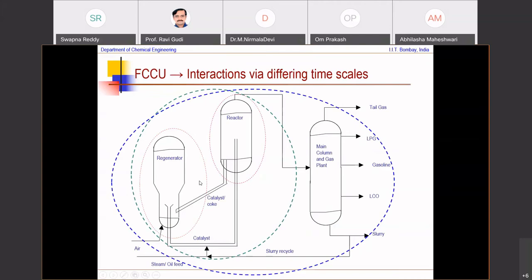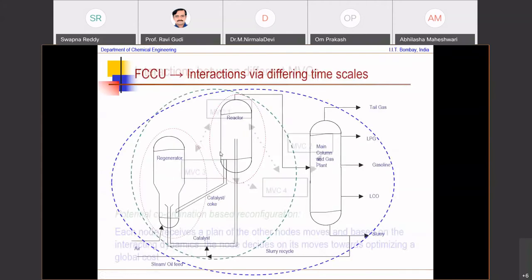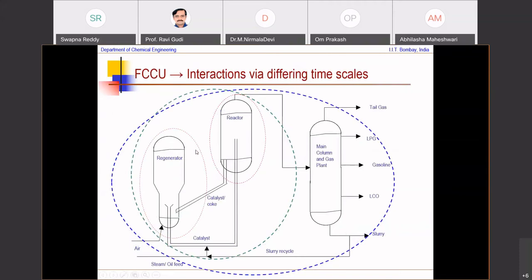When you do decompositions, as opposed to this centralized large treatment, this large multivariable controller can be implemented, but people prefer to go decentralized. So when you go decentralized, rather than go this way, you go this way with one controller here and another controller here, or you could go even this way, where you have one controller each for the regenerator and for the reactor.